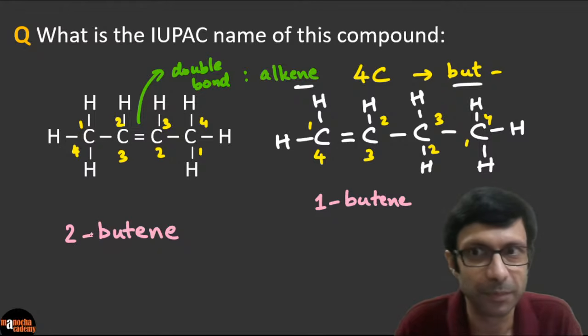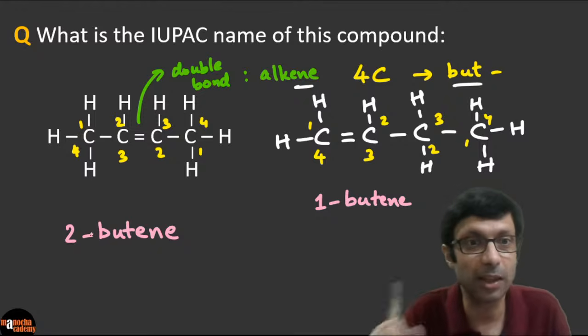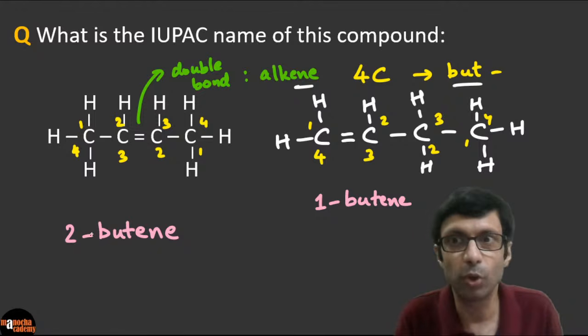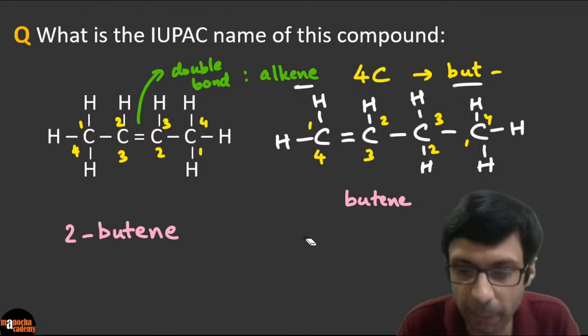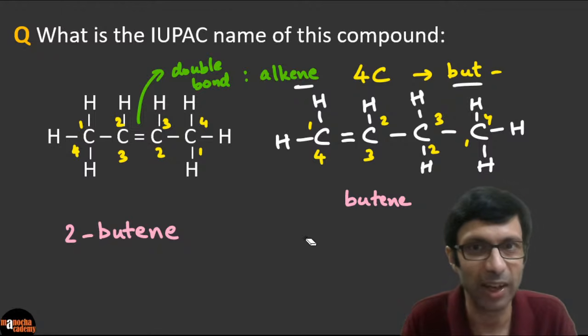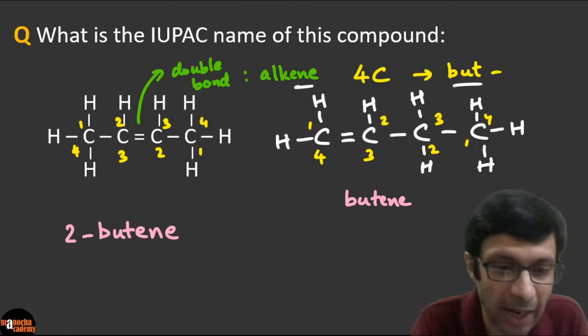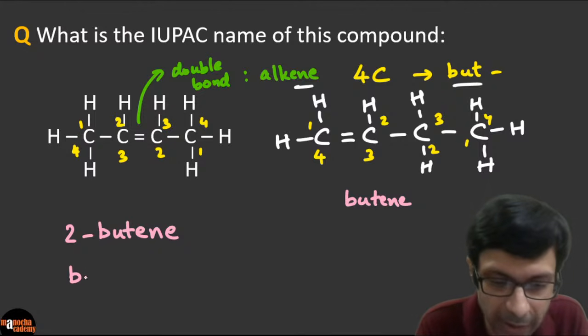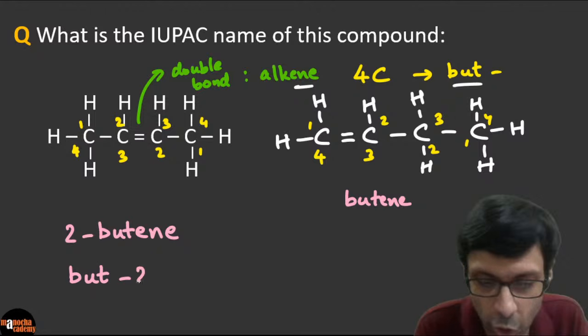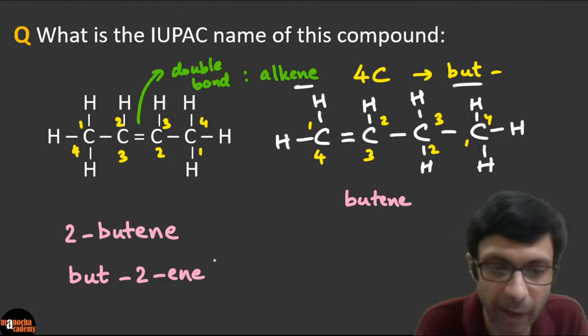Do you guys agree? So now that's the difference. This is 2-butene, that is 1-butene. For 1-butene, we don't have to write the 1. We are just simply going to write butene here. And this guy is going to become 2-butene, or usually the correct way of writing this is but-2-ene. So this is the recommended way.